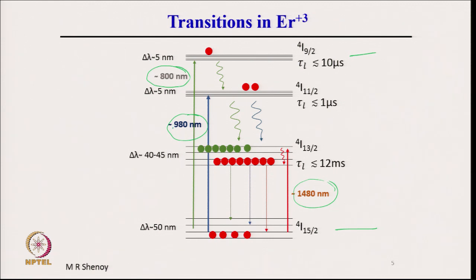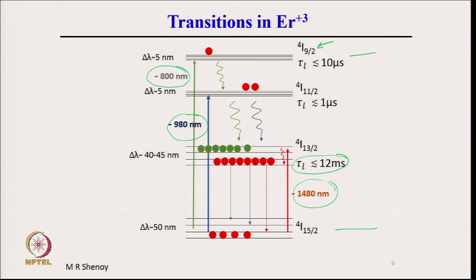These three wavelengths can be used to excite atoms from the ground state to the upper state. So, if a pump wavelength of around 800 nanometer is used, then the atoms from the ground state will be predominantly excited to the fourth level, which is the 4I 9 by 2 level, and both 4I 9 by 2 and 4I 11 by 2 have short lifetimes, and therefore, the atoms rapidly come down to the lower levels and accumulate in 4I 13 by 2. This has a long lifetime, 12 millisecond.